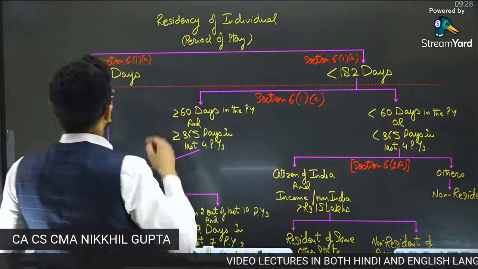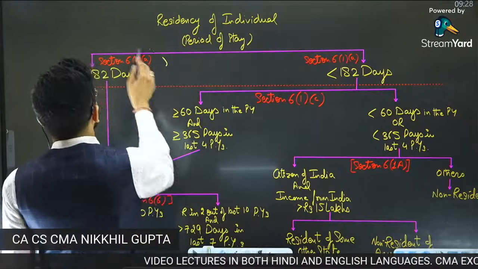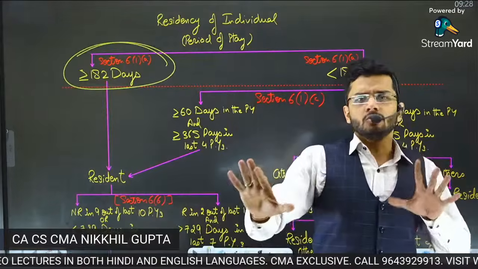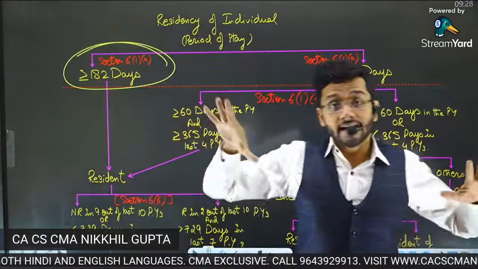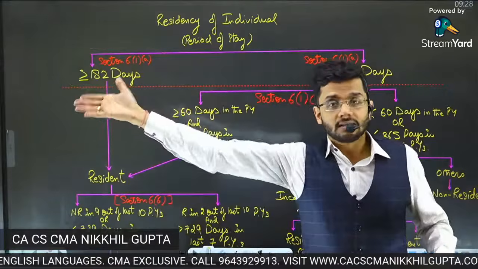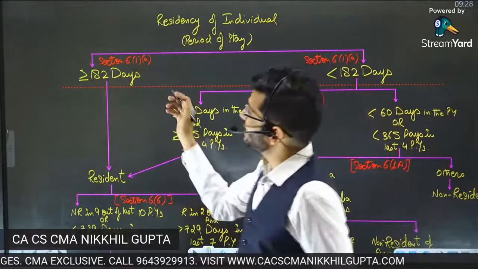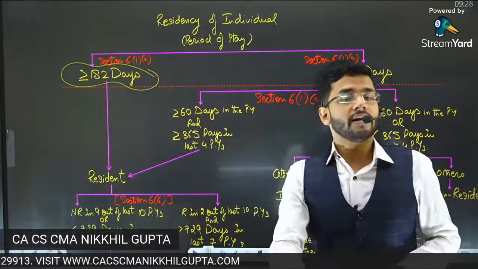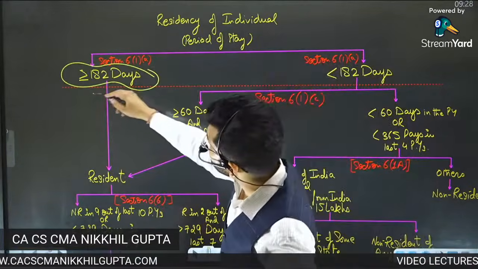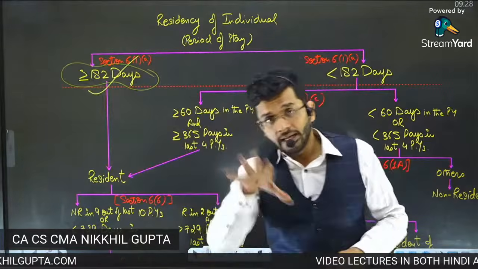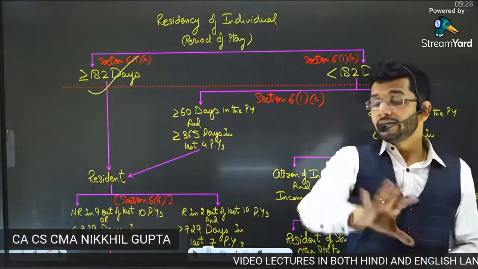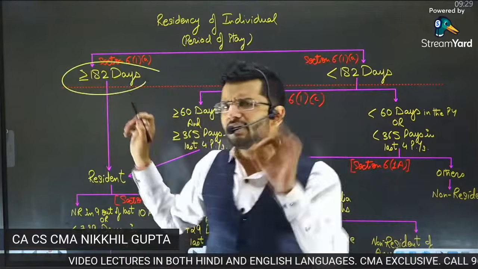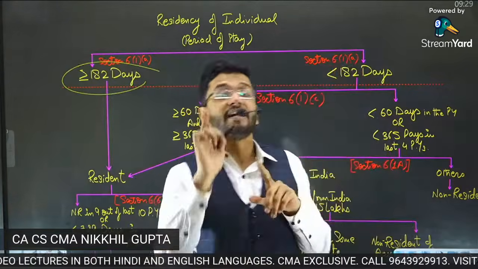Rule number one, if you are in India for more than or equal to 182 days. So guys, almost 6 months, okay? It's not exactly 6 months, it's 182 days. If you are in India for more than or equal to 182 days, then you become a resident in India. This is the base rule one, the primary rule of residency of an individual.